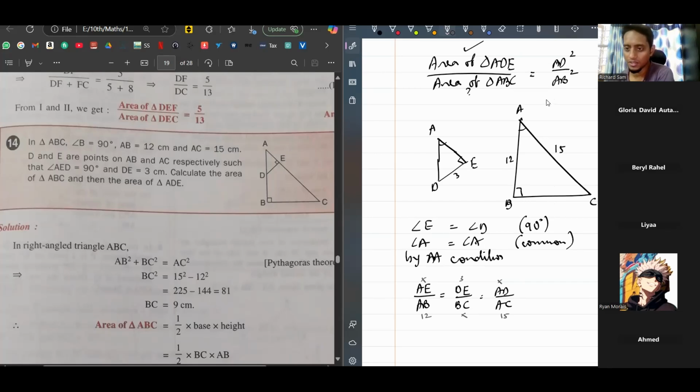Okay, so here BC square will be equal to AC square minus AB square. That is 15 square minus 12 square. How much is that? 225 minus 144. So BC is equal to 9 centimeter.